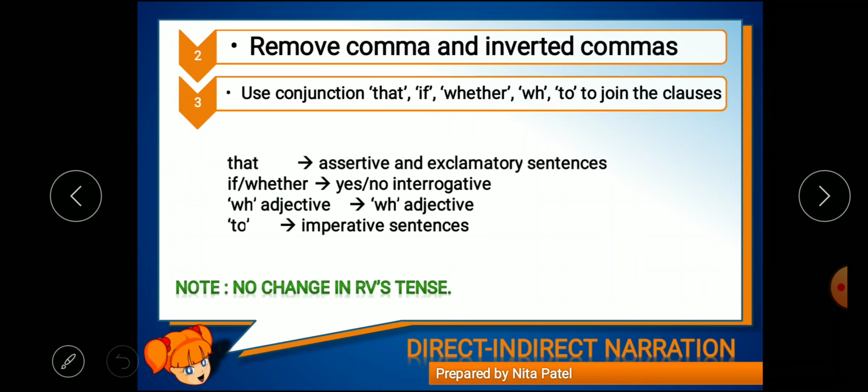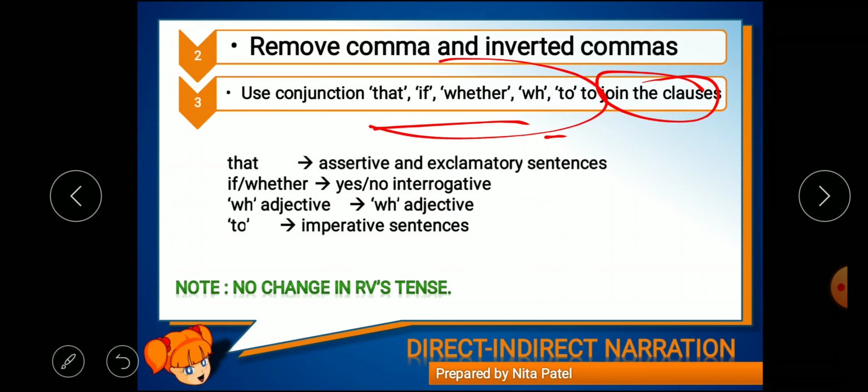Now the third step is to use conjunctions, that is that, if, whether, WH words or to, to join the clauses. Now two clauses are there, the principal and the subordinate clause. If we have to join RV to DS, we'll have to use these conjunctions. Which are they? That, if, whether, WH word or to. Now where to use that, where to use if or whether, or WH word, or to? These are given here.